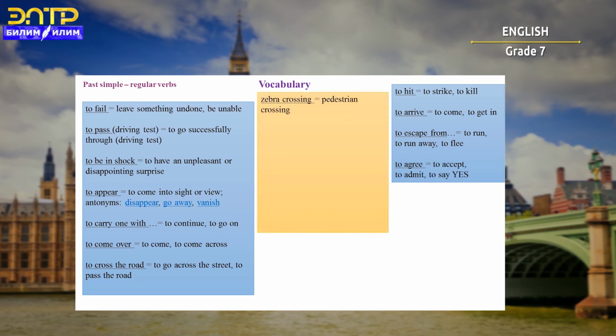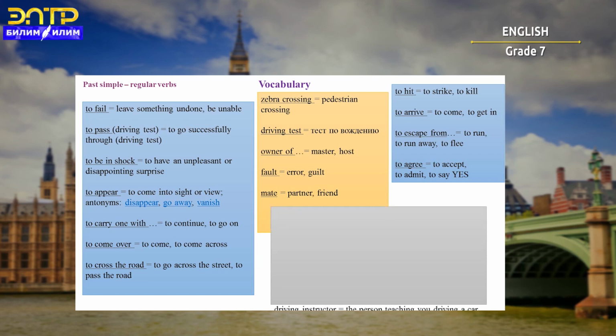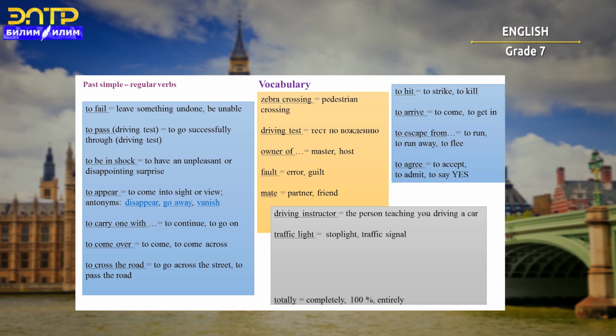Zebra crossing is a pedestrian crossing. Driving test, тест по вождению. Owner of something means master or host. Fault means error or guilt. Mate is a partner or a friend. Driving instructor is the person teaching you driving a car. Traffic light is stoplight or traffic signal. Totally means completely or 100% or entirely.